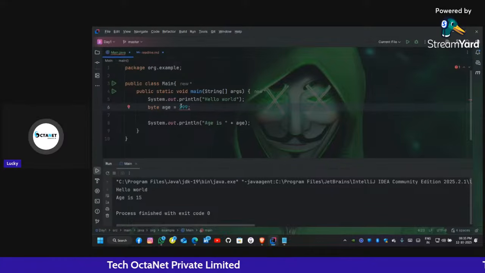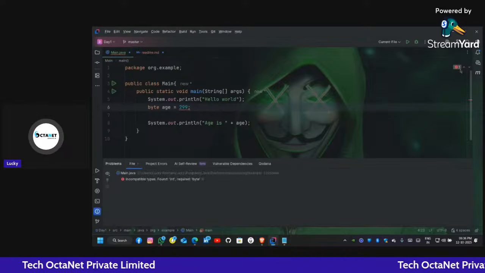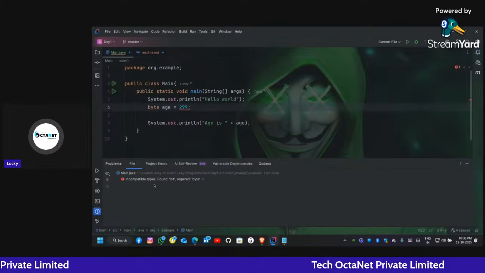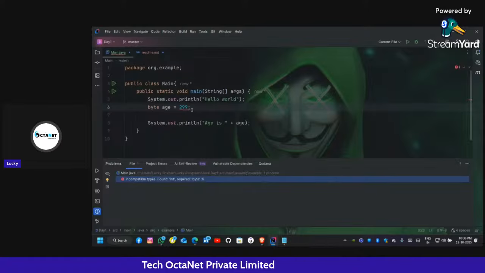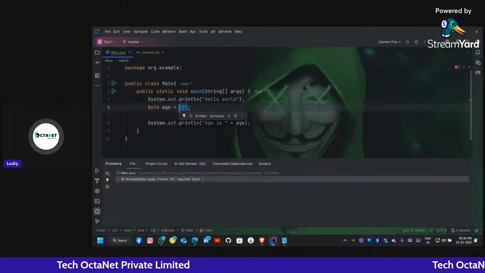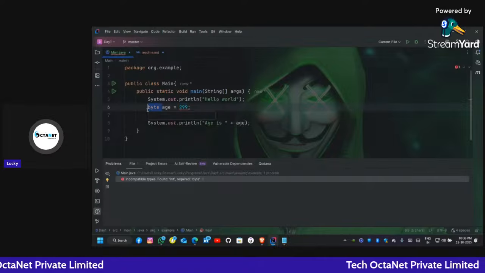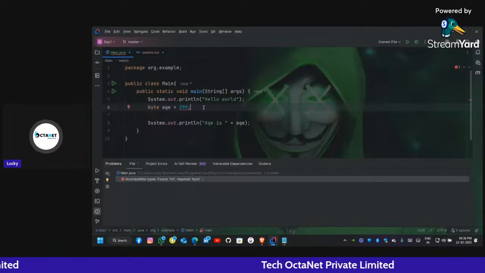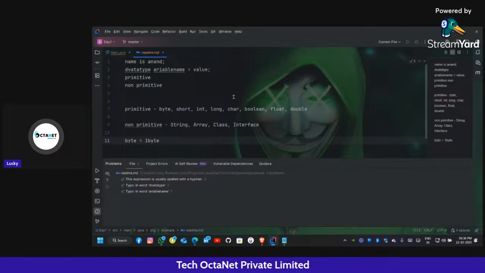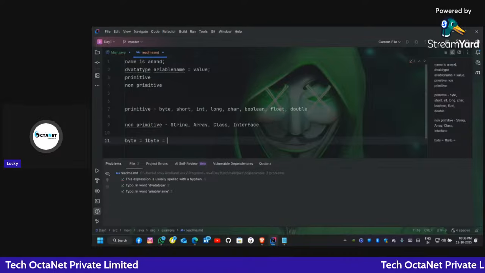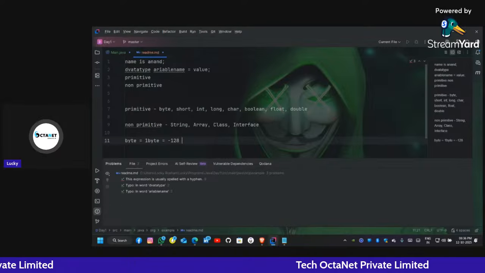It gives me the error: incompatible types, found int, required byte. It tells us the value 299 is out of the range of byte, because byte ranges only from minus 128 to 127.